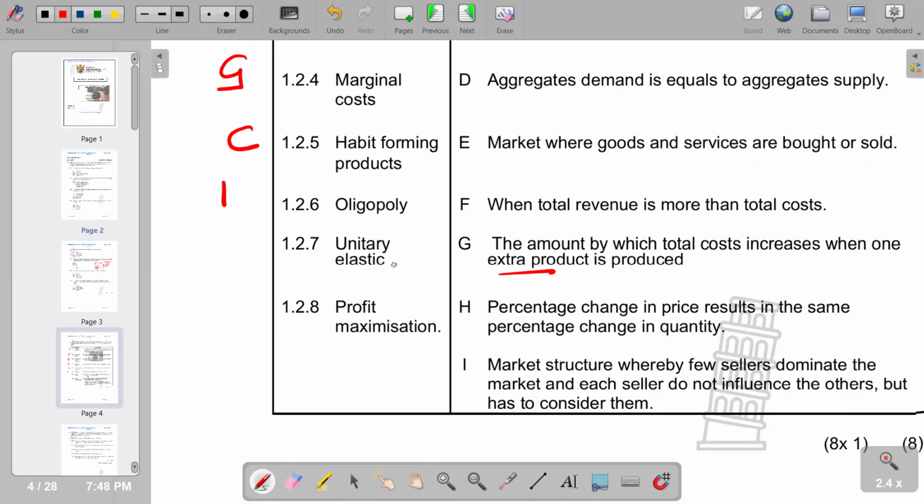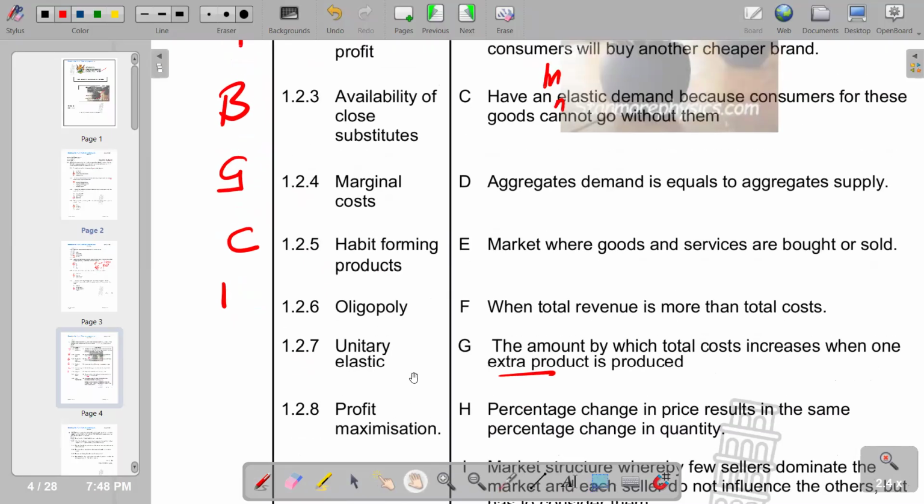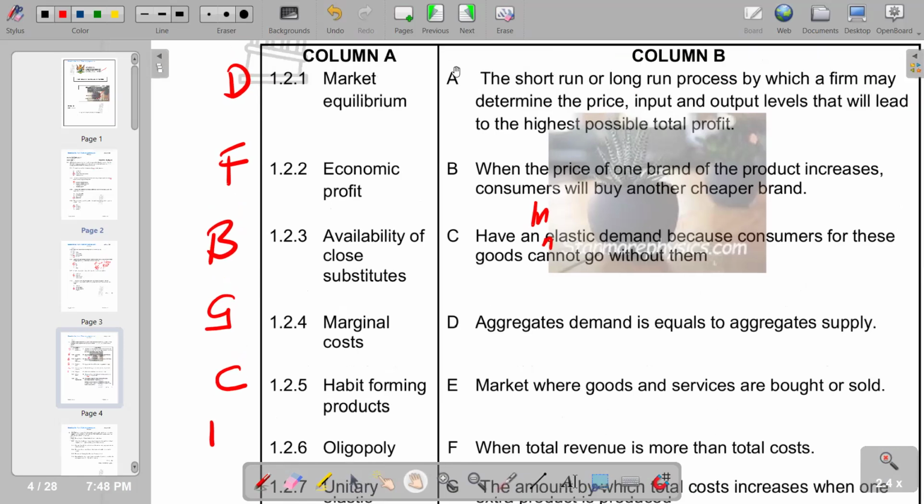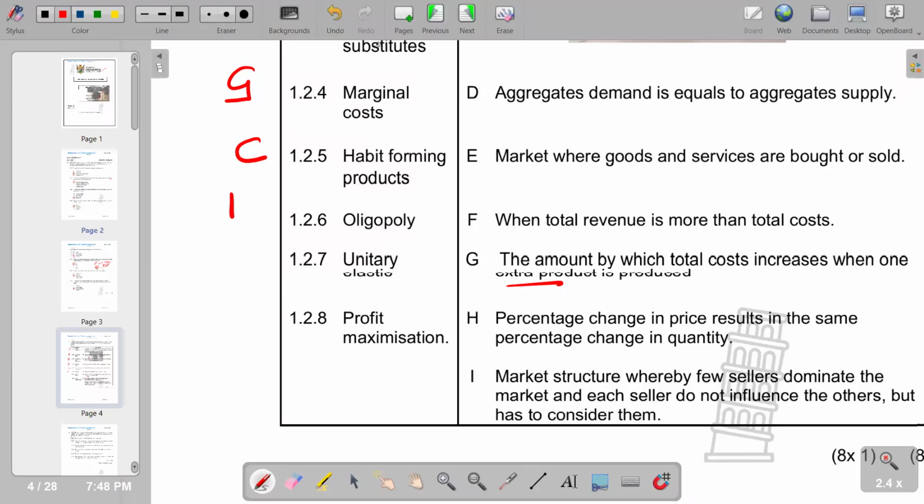Then unitary elastic. When we have unitary elastic, we have equal proportionate changes taking place. According to the explanations that we have, we check which one matches unitary elasticity. So try to check according to the responses given. We have H, which says a percentage change in price results in the same percentage change in quantity. So we have H representing unitary elastic.